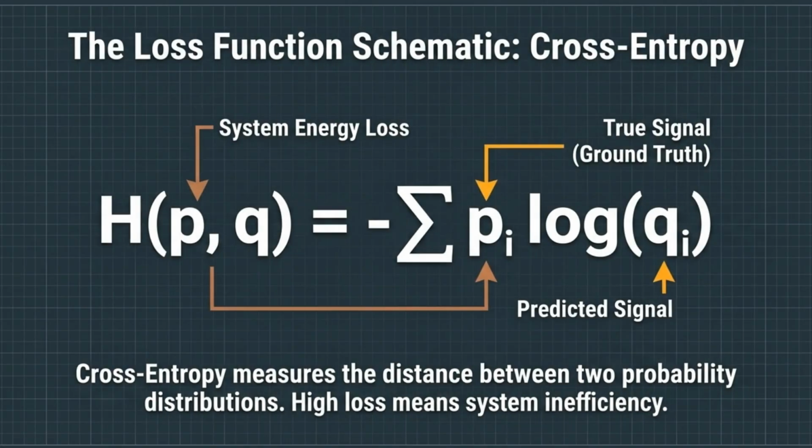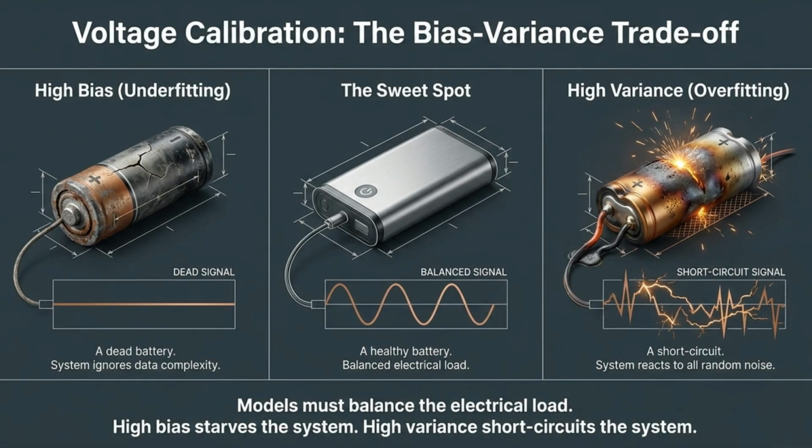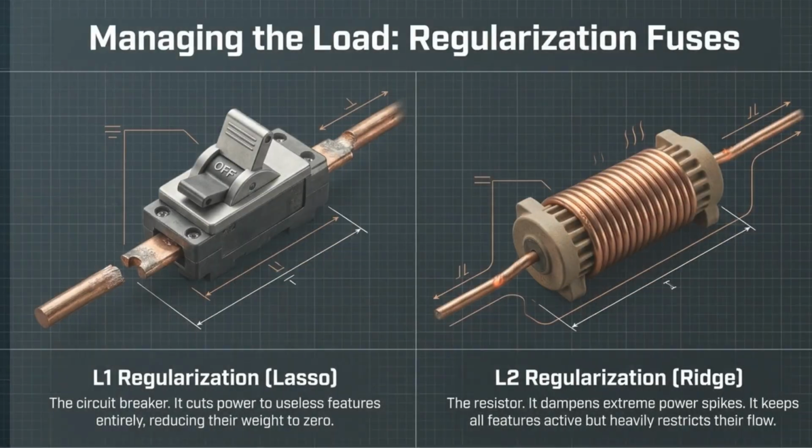Cross-entropy is a vital tool for measuring loss. It quantifies the distance between the true signal and the predicted signal, where higher values indicate greater system inefficiency. Effective model building requires managing the bias-variance trade-off. We must balance the system load to avoid underfitting, caused by high bias, or overfitting, caused by high variance.